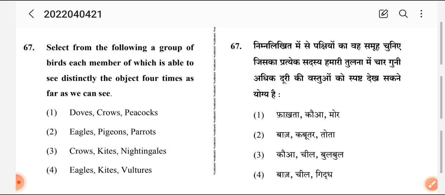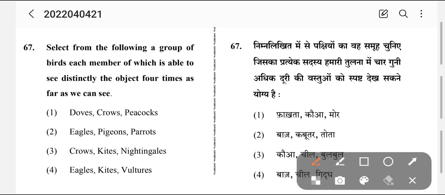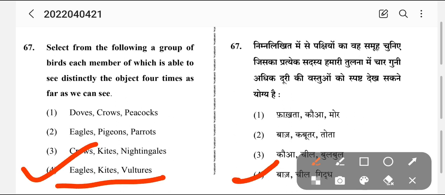Okay, so there are some birds that can see 4 times better than us. Always remember, the answer is answer number 4: eagle, kites and vultures.